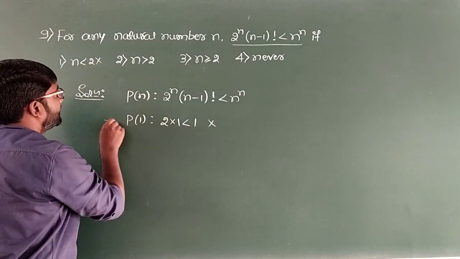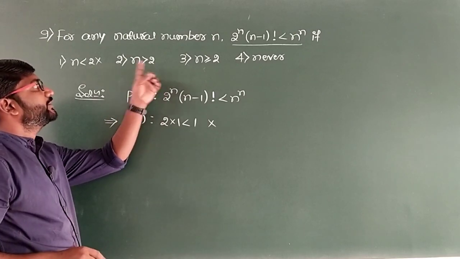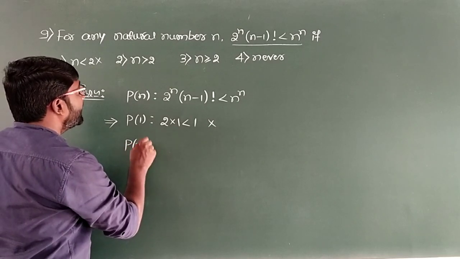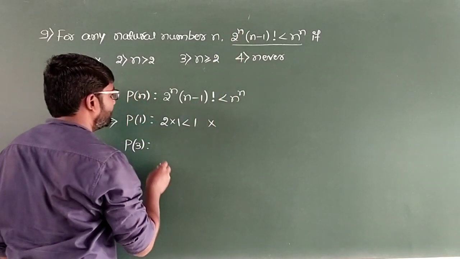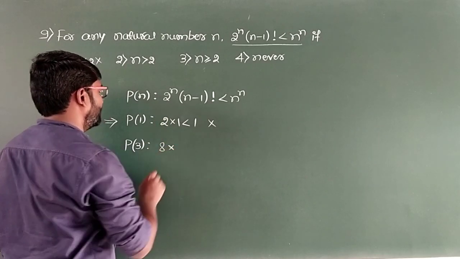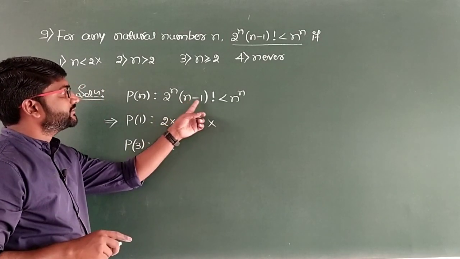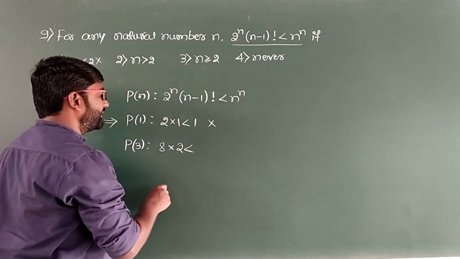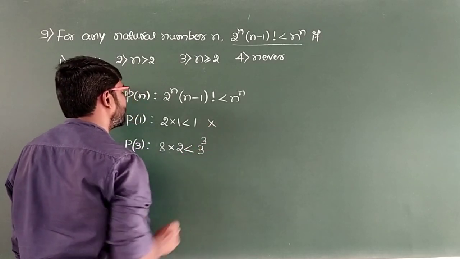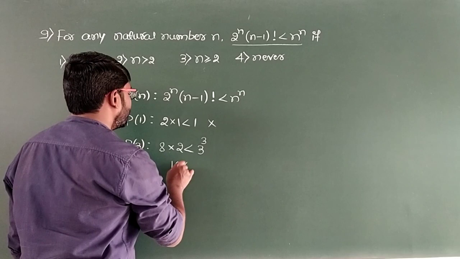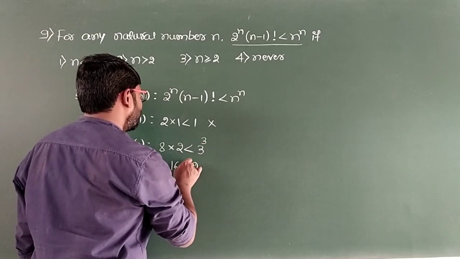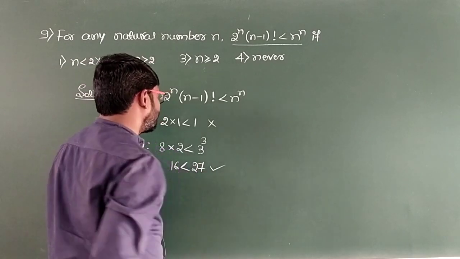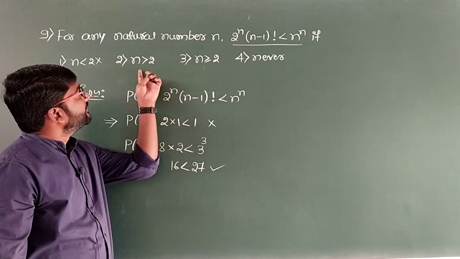Let us take up option 2 now. n greater than 2, that means we can take n equal to 3. So take P of 3. Here 2 cube is 8. Then into, I have taken n as 3, so 3 minus 1 is 2, and 2 factorial is 2. Then less than n to the power n, that means 3 to the power 3. 8 into 2 is 16. Then 3 cube is 27. So this is correct now. 27 is greater than 16. So n greater than 2 works.